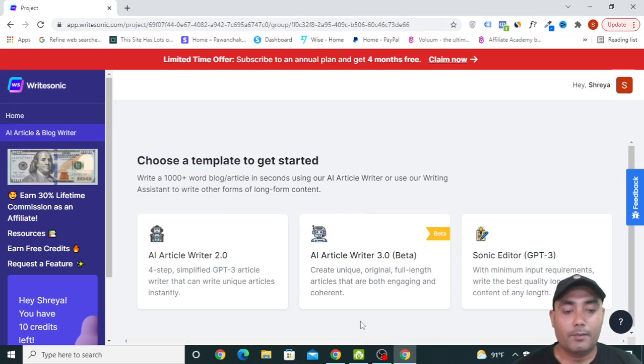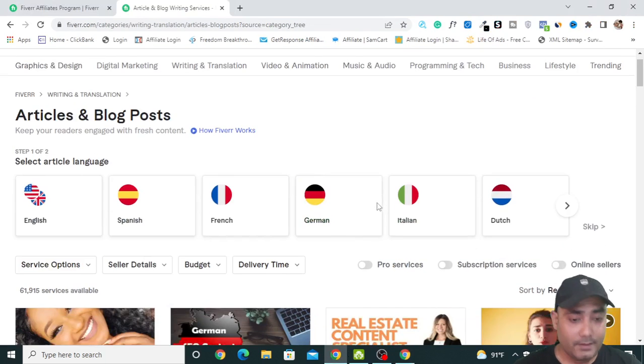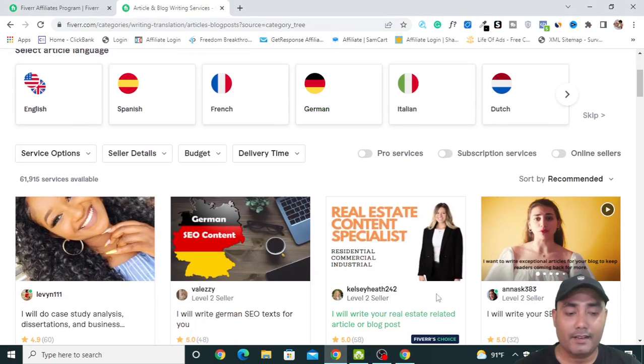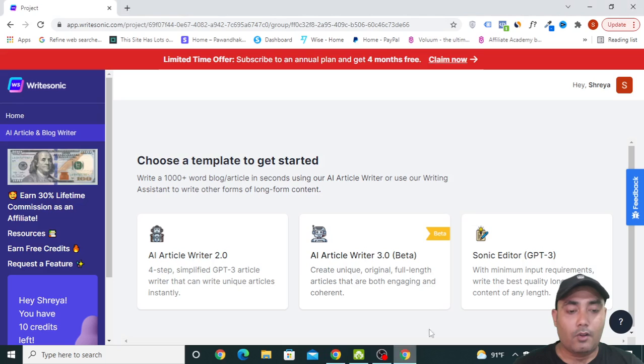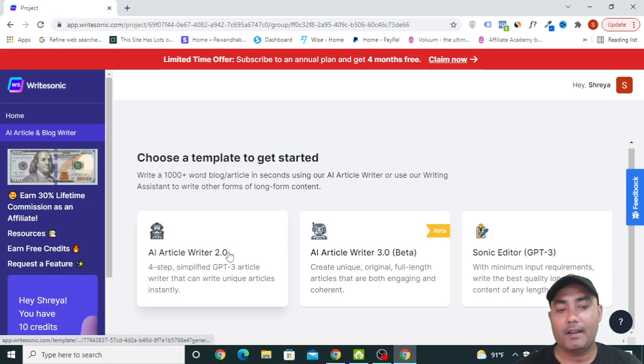The people who order your article writing gig are going to love this, and they will keep on ordering articles from you. You can select 2.0 or 3.0, whichever you would like. Let's select article 2.0.